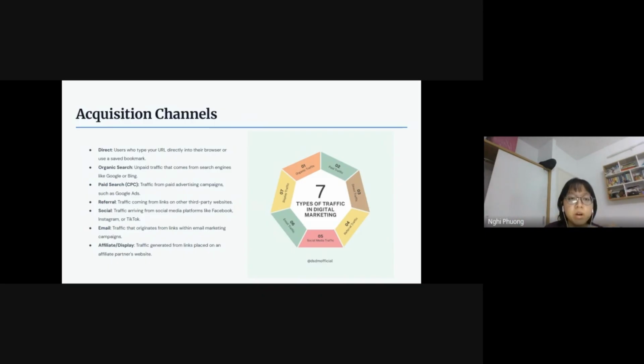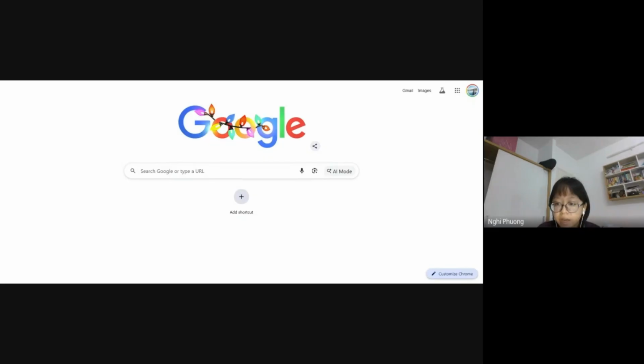And secondly, the organic search. This is like free traffic from search engines like Google, Safari, or in Vietnam, Cốc Cốc. They were just browsing through the search results and they found our store. So let's take an example. For example, this is my search engine, Google, and I want to find a nearby KFC.